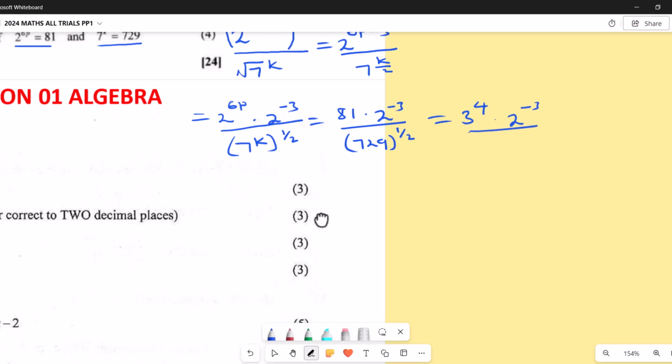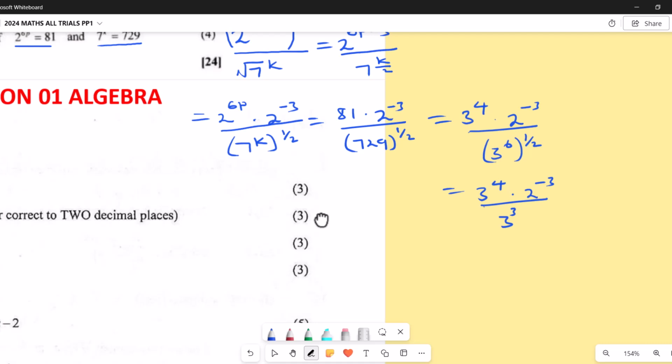Now this one here is the same as saying 3 to the power 6, then to the power a half. So it's going to give me 3 to the power 4 dot 2 power negative 3, divided by, now 1 over 2 times 6 gives me 3 power 3.